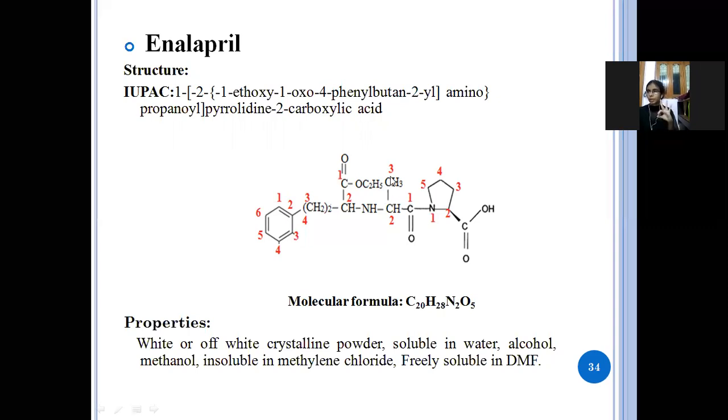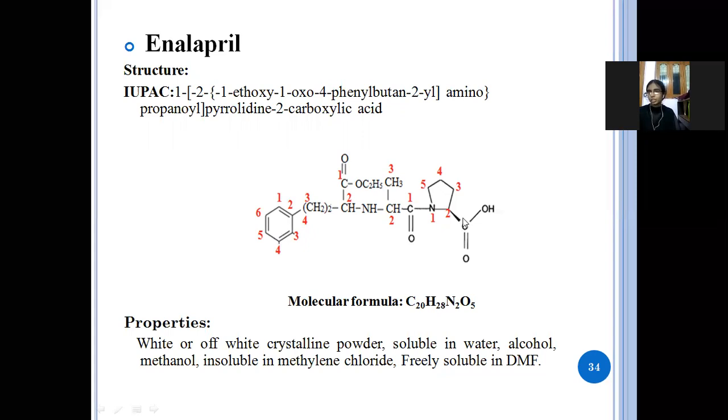Three carbon atoms, that is propanoyl, and here the second carbon atom of the propanoyl is attached to the amino, and this amino is attached to 1, 2, 3, 4, four carbon atoms, which means butyl. For this butyl, in the first position there is 1-ethoxy and 1-oxo, and in the fourth position the phenyl group is attached.